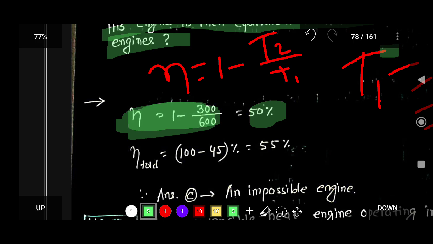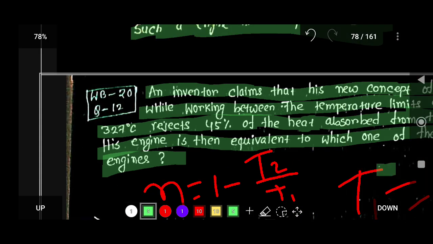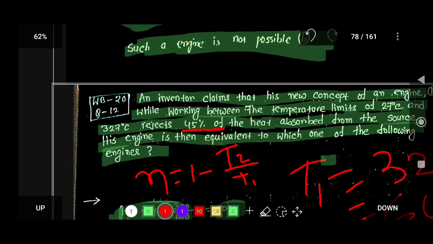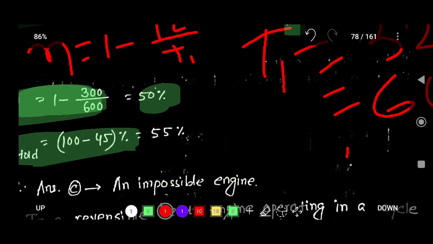Now the inventor said that he rejects 45% of heat absorbed from the source. So let's try to understand this case.